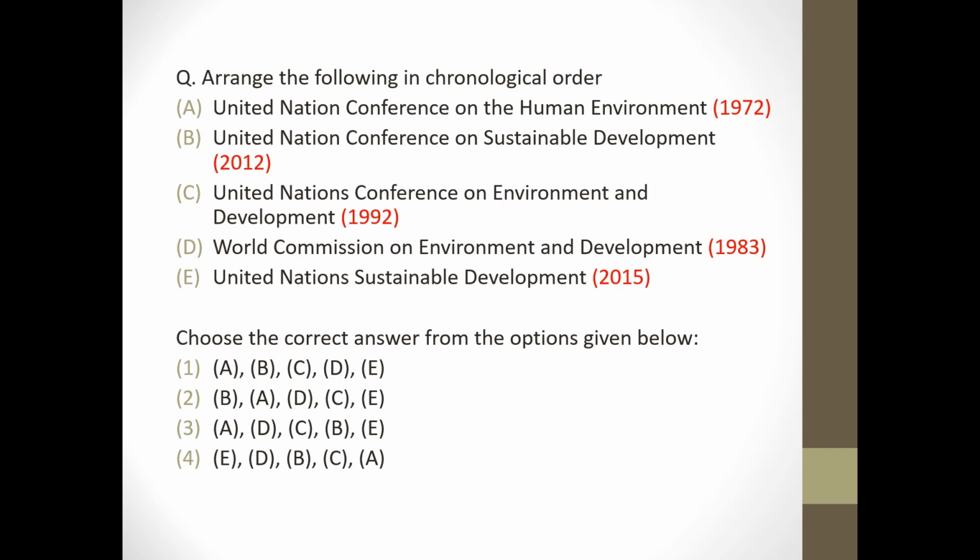Next question. Arrange the following in chronological order. United Nations Conference on Human Environment 1972, United Nations Conference on Sustainable Development 2012, United Nations Conference on Environment and Development 1992, World Commission on Environment and Development 1983, United Nations Sustainable Development 2015. So answer will be option 3.